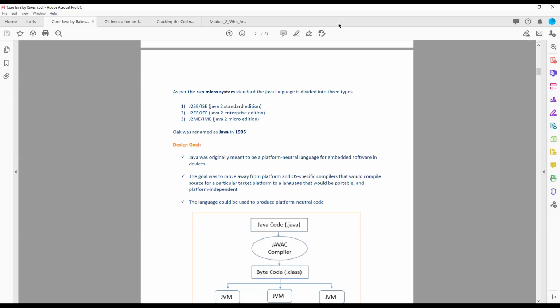Core Java was actually a brainchild of James Gosling. At that time, core Java was not the name; the name of the Java project was Oak. If you want to go ahead with the history, we can go ahead that way also.